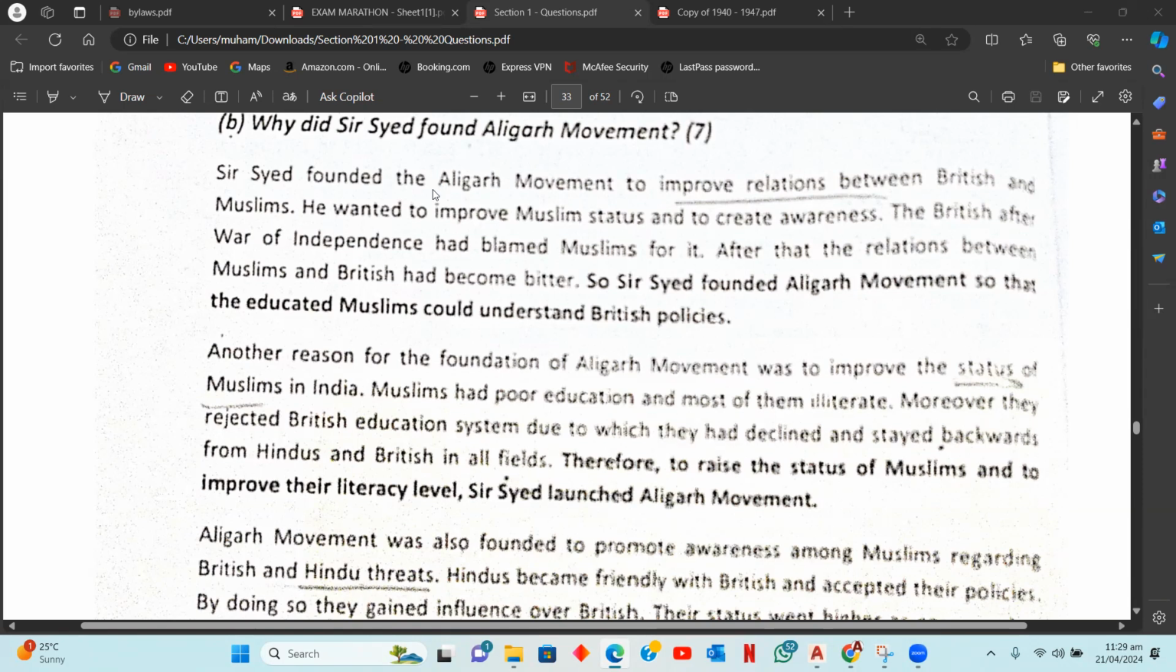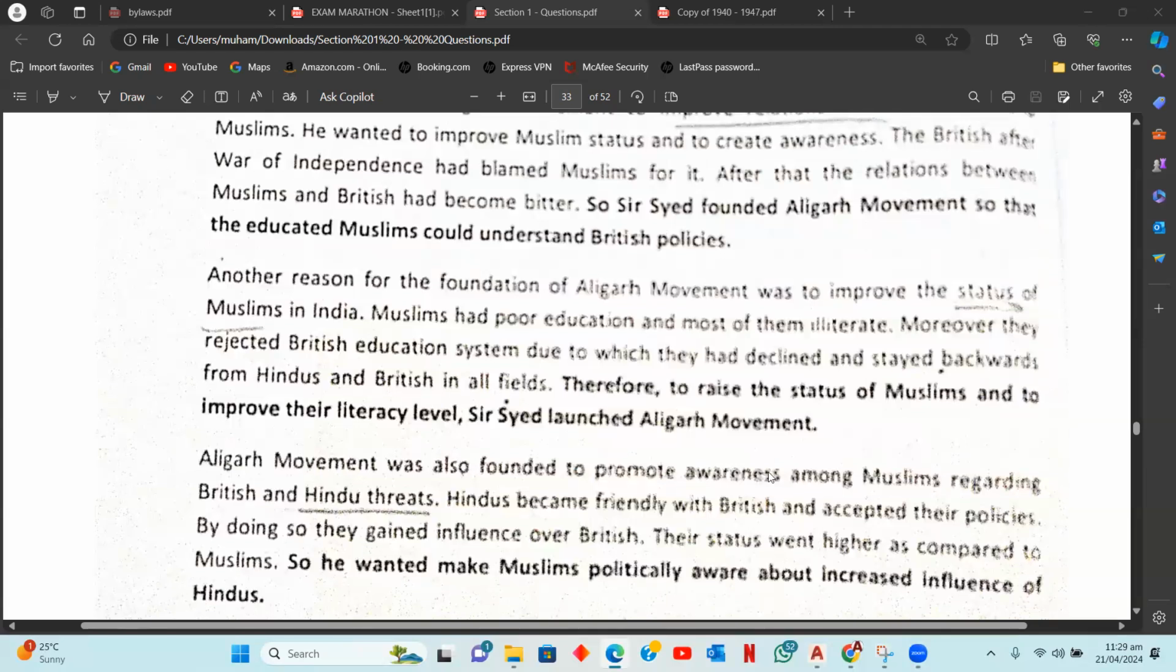Secondly, this movement was formed to improve the status of Muslims in India. Muslims had poor education, they were illiterate, they were not ready to accept the British education system, they were not ready to accept all of these changes that were happening. And hence, this movement was found to sort of teach Muslims of these inventions of the British and how the education system was not just all bad, it was not just a foreign concept that was important for progress in the modern world.